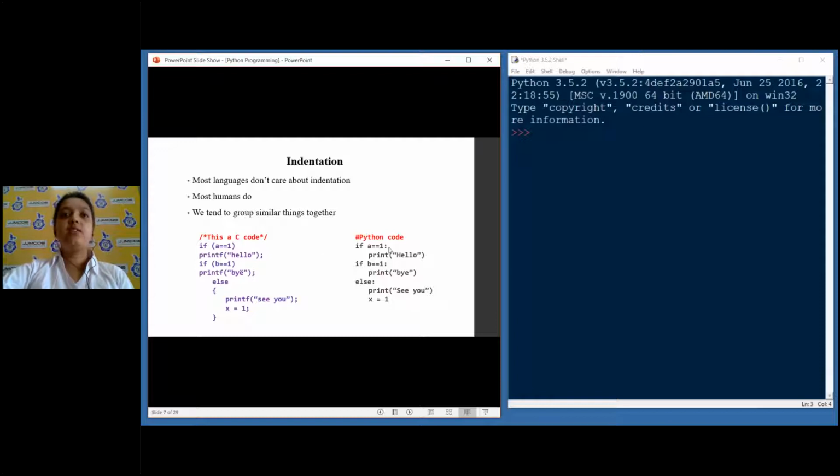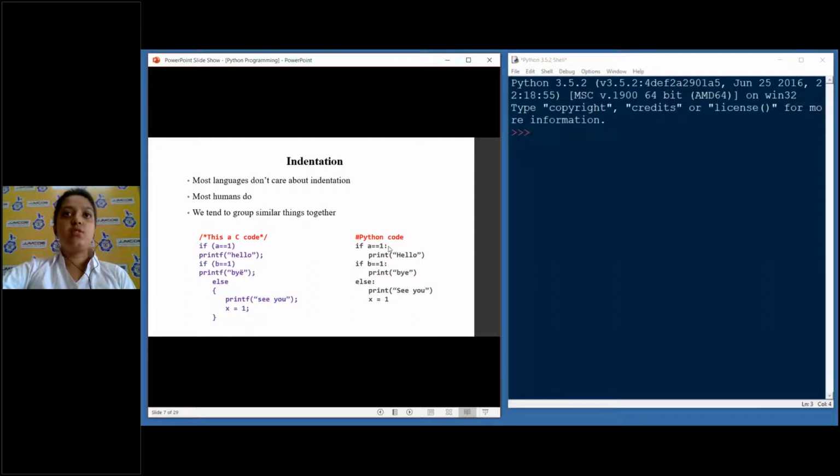Most humans do. We tend to group similar things together. What Python does is use a colon in order to recognize the block of code which will come inside the statements. So in here, you can see there is C code. It doesn't care if the printf was here or here, it will not generate any error. But in order to do 2 lines of code, you will always need braces. In Python, this kind of freedom is not there.